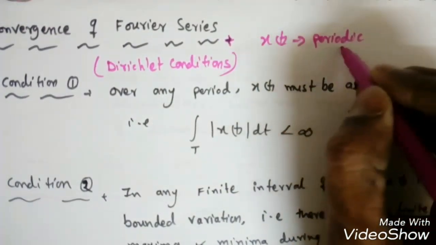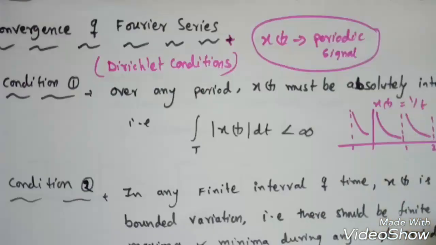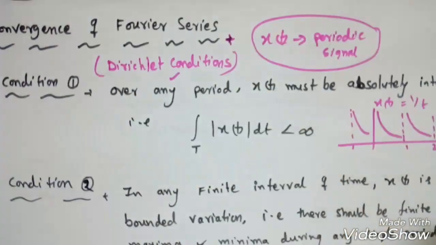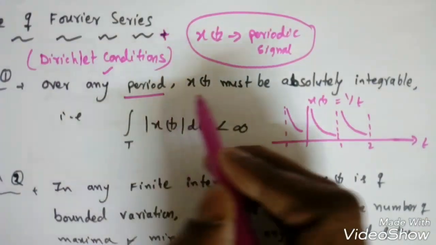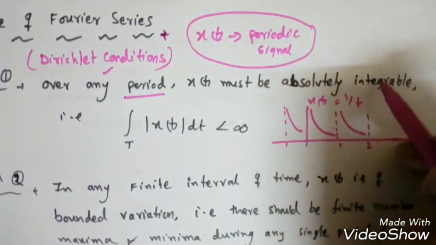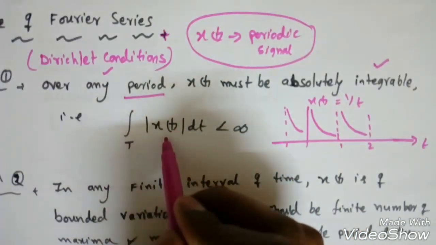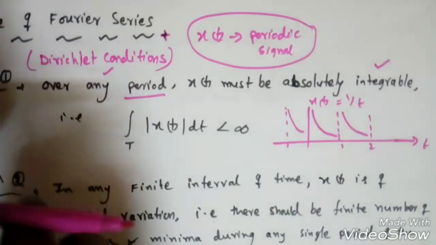So x of t should be a periodic signal. After this, for a periodic signal, some conditions should be satisfied. Those conditions are called Dirichlet conditions. Condition 1 is that over any period, x of t must be absolutely integrable. If I integrate x of t over one period, it should be a finite value. So that is the first condition.